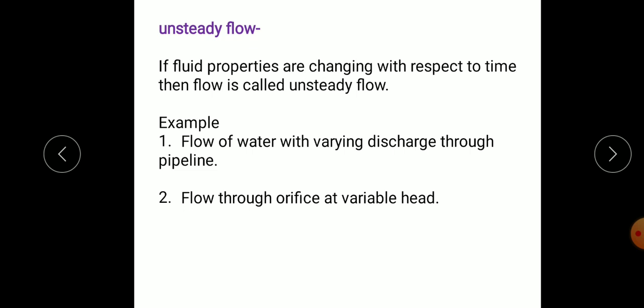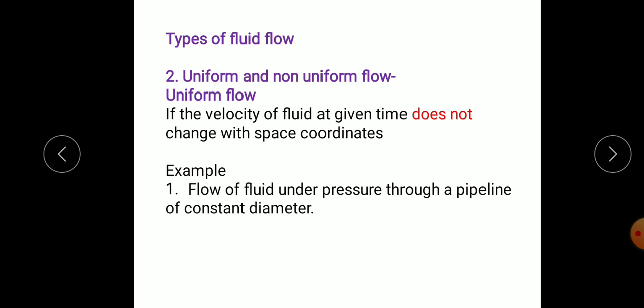Examples of unsteady flow are flow of water with varying discharge through a pipeline, and flow through an orifice at a variable head. The next types of flow are uniform and non-uniform flow. This is with respect to the space coordinates.